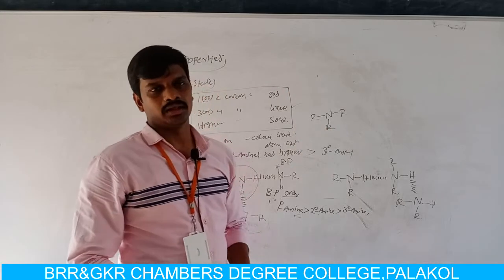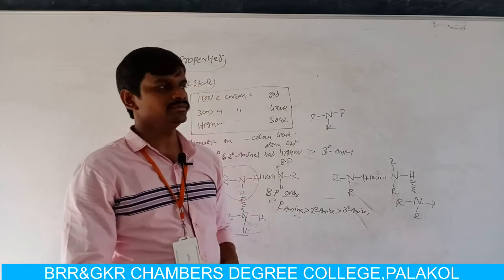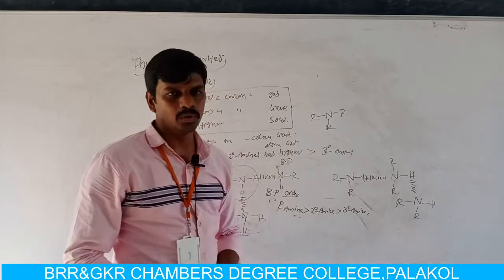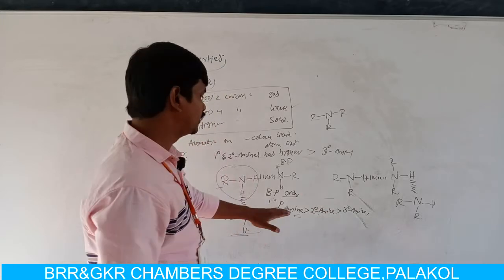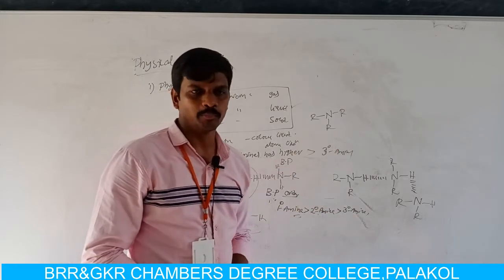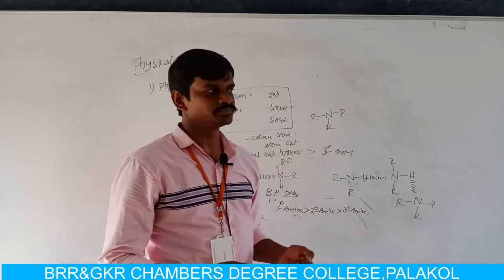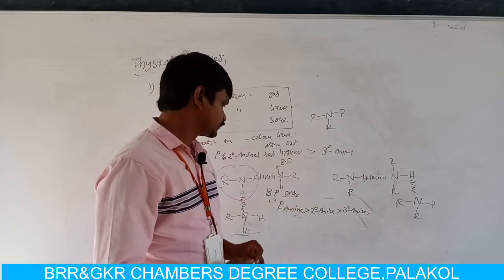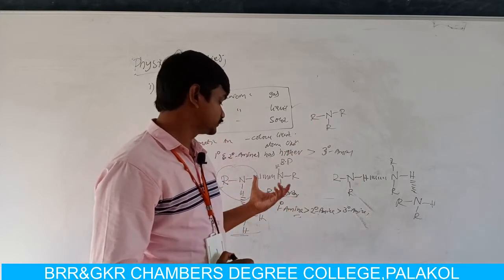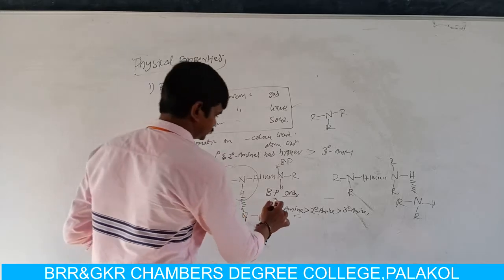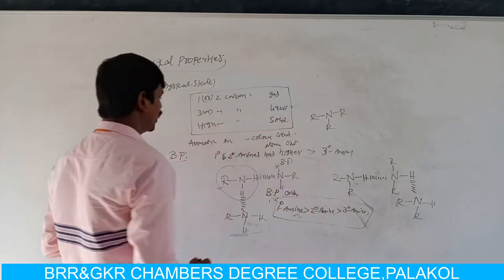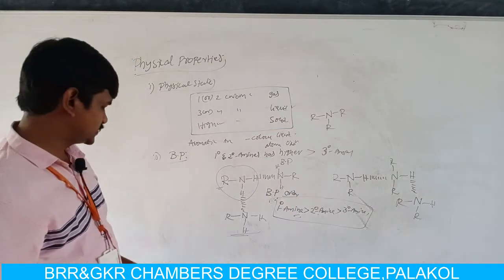Due to the lack of hydrogen bonding, tertiary amines have low boiling points. If the hydrogen bonding increases, then the boiling point increases, because it absorbs more energy. So this is about the boiling point of amines.